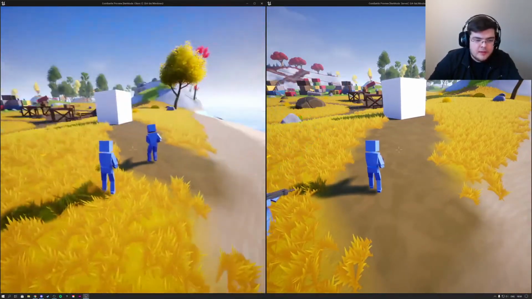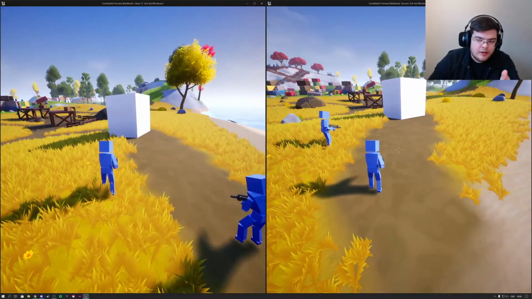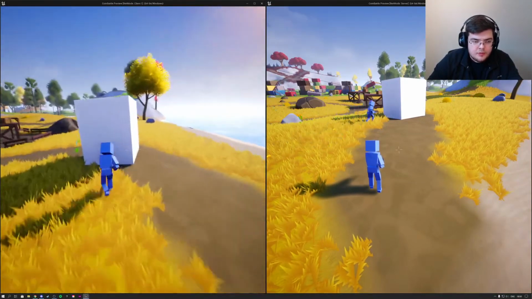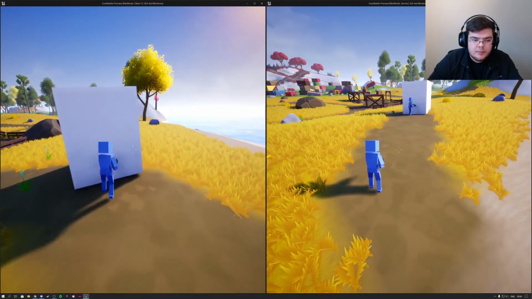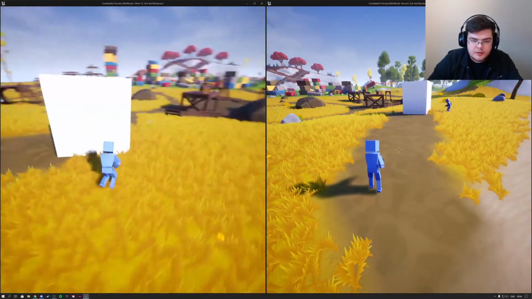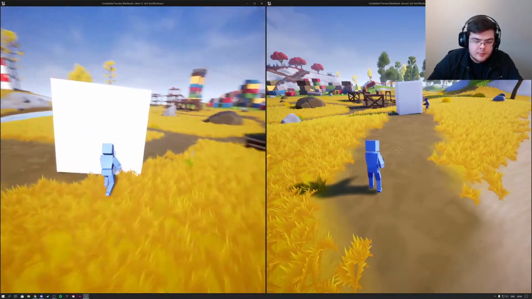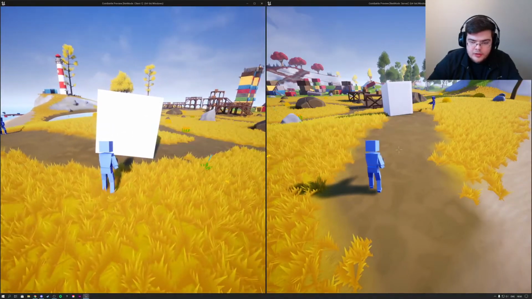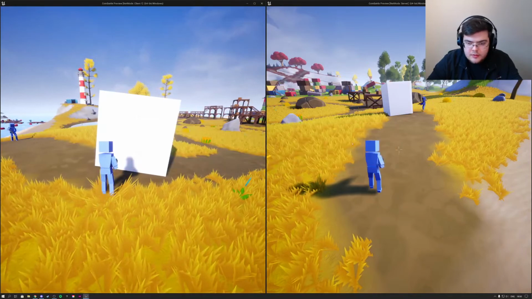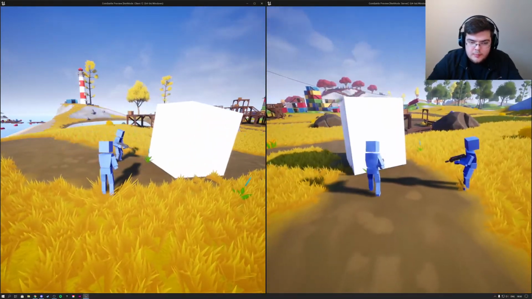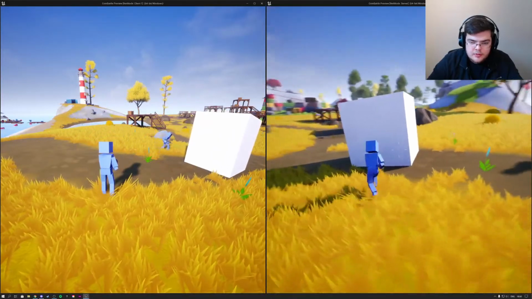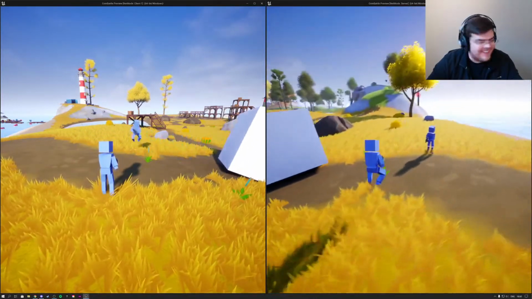So we have the server on the left. I just replicated this big box here. So if client walks against the box, server is supposed to see. Look, it's replicating. Maybe it's a bit jittery, but that's because it might be stuck on our landscape a little bit. So this replicates with one simple setting. And then let's go get the server and see if the client sees what the server does. Yep, so look, everything is still working out of the box.